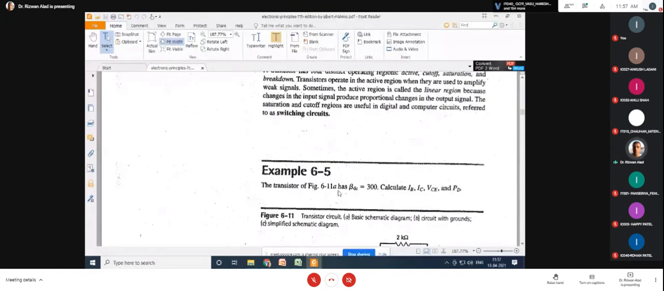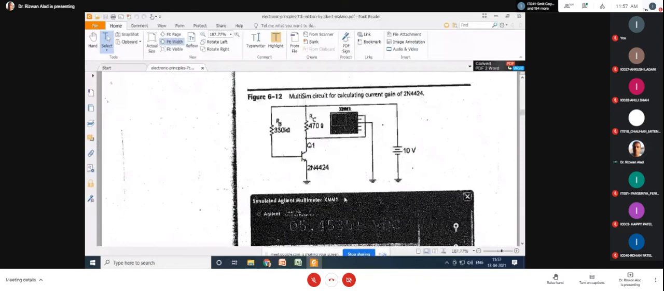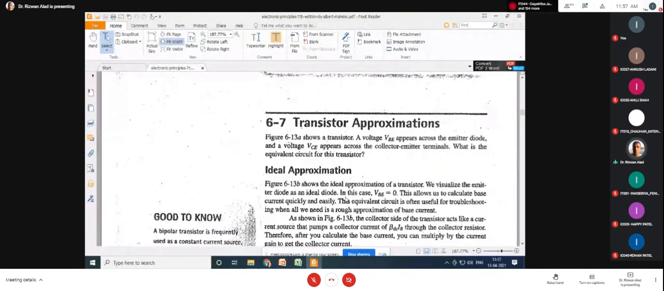This numerical example I discussed in today's lecture. It is the solved numerical example from the Malvino. It is also part of your syllabus. Now 6.7 is the transistor approximation. It is visible.